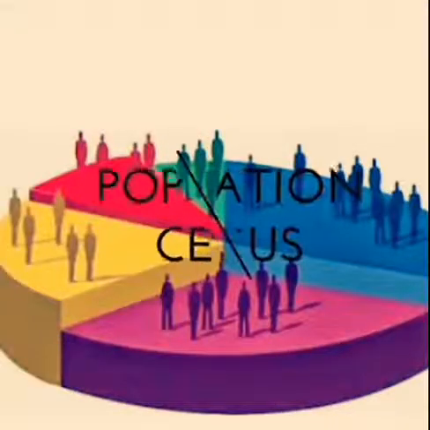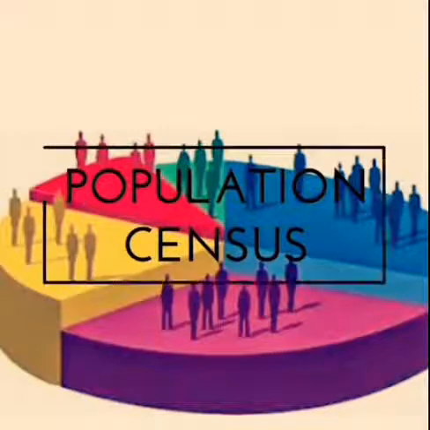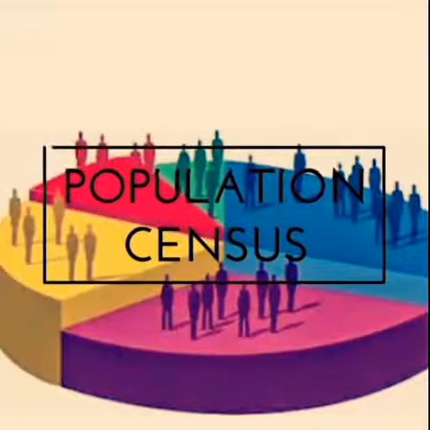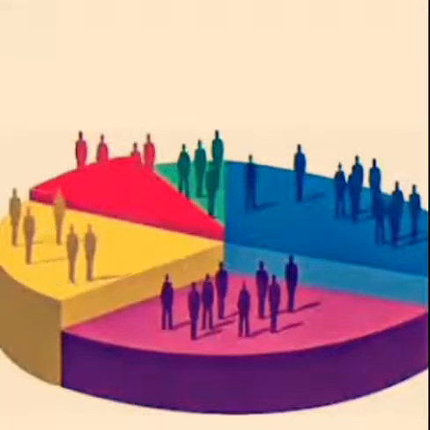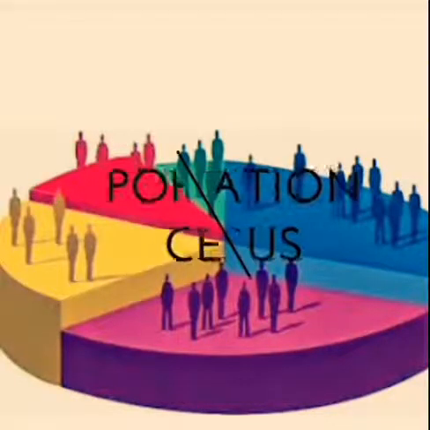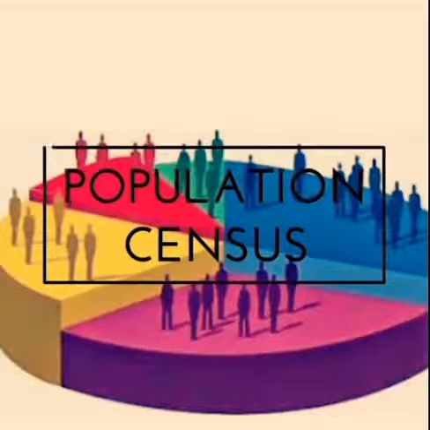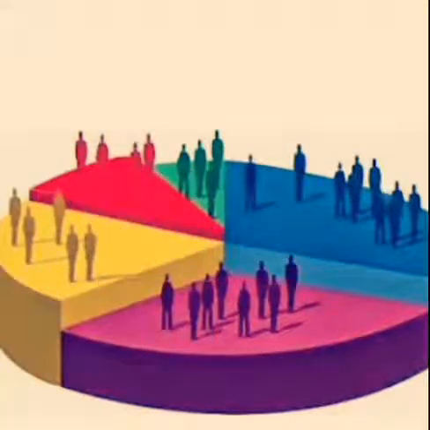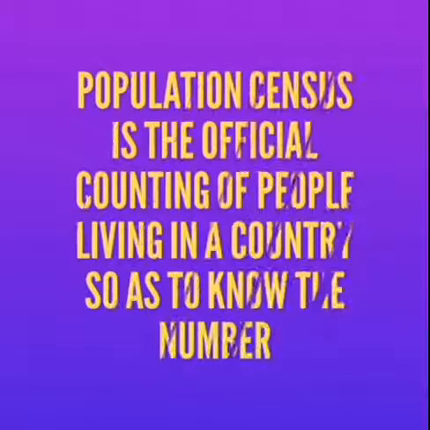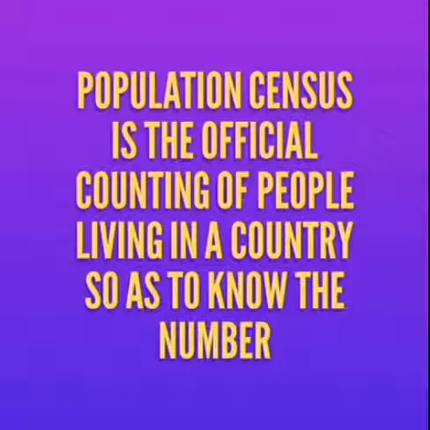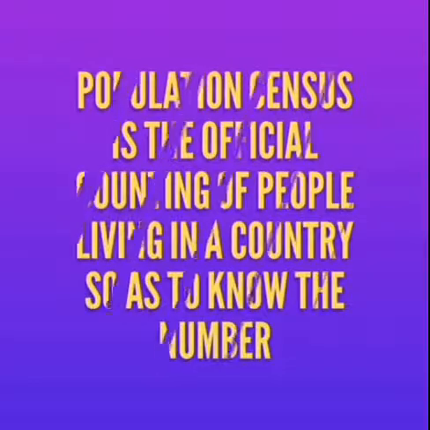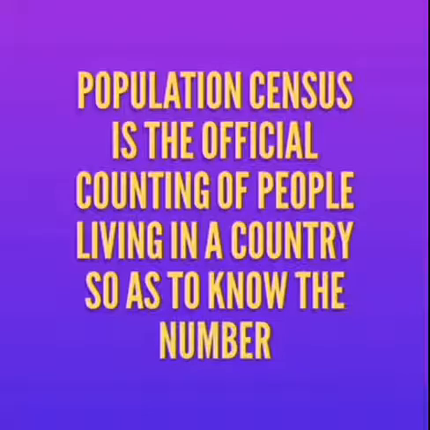So, population census. Now you can imagine, how do we know the number of people who live in Nigeria, in the world, in China, in America? The answer is basically through the population census. Population census is the official counting of people living in a country. So the number of people in a country is known through the population census.